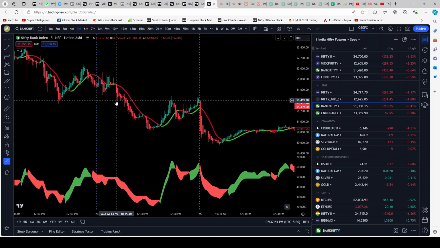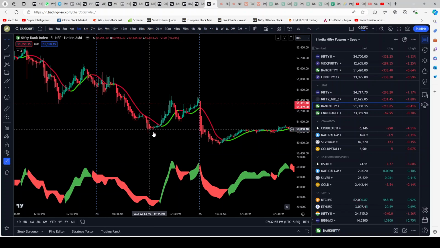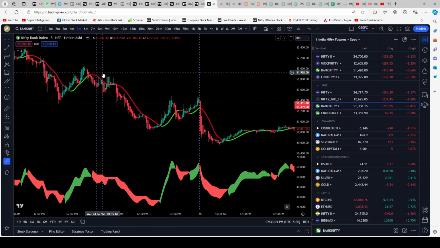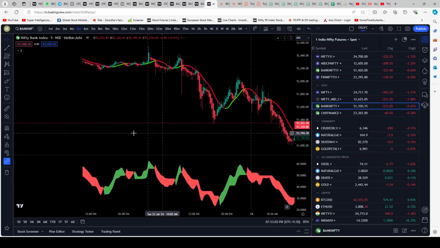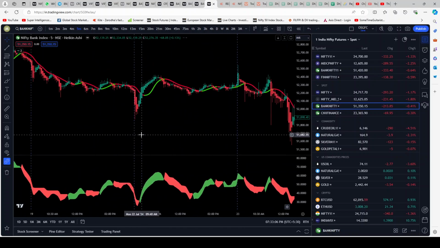Very good short call over here. Green turns into red. Bottom is red. It's a beautiful short call. Here you see the red turns to green. Bottom also red turns to green. A beautiful long call. Good day to trade this day. So on and so forth.